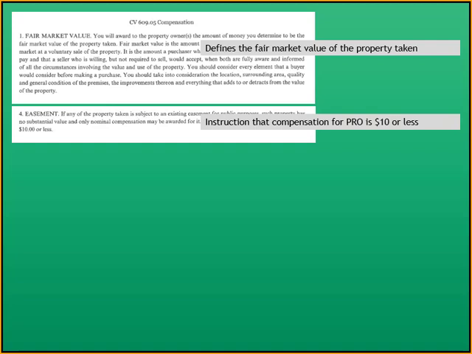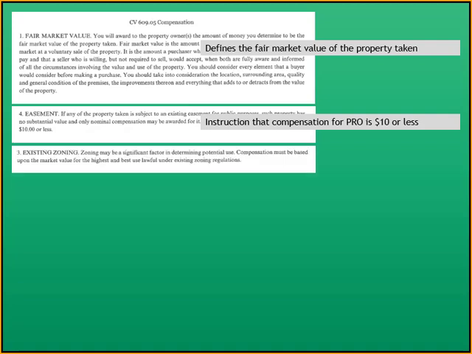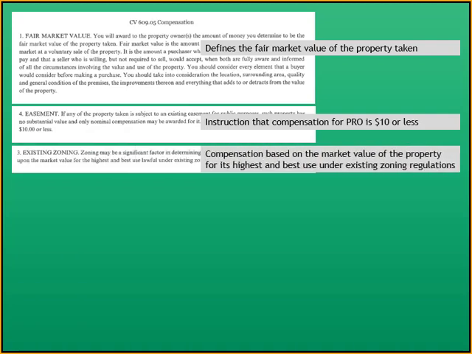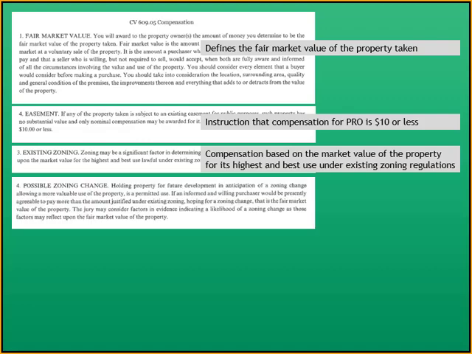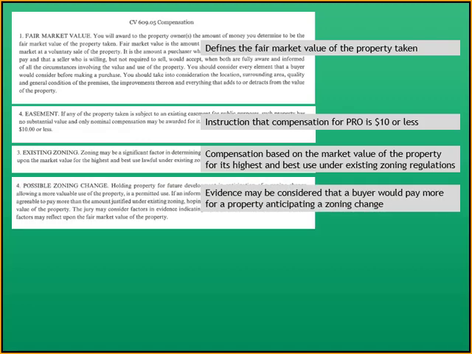Instructions for compensation for PRO is $10 or less. PRO is an acronym, present road occupy, and what that is are properties encumbered with our standard highway easements. Existing zoning: compensation based on the market value of the property for its highest and best use under existing zoning regulations. Possible zoning changes: evidence may be considered that a buyer would pay more for a property anticipating a zoning change.